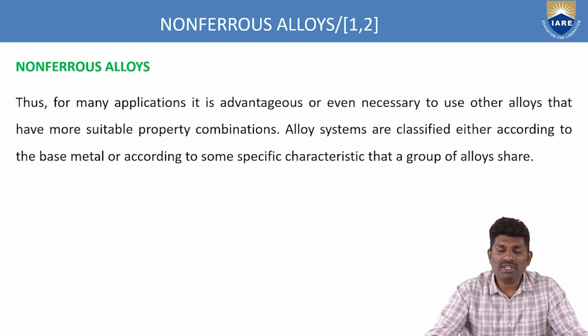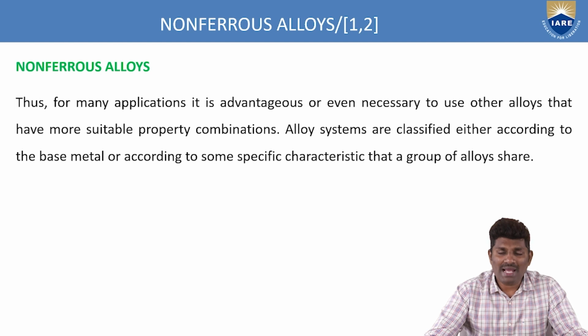By replacing the ferrous alloys we are trying to get better materials, where the same properties available in ferrous materials can be achieved in non-ferrous alloys too. That is why alloy systems are classified either according to the base metal or according to the specific characteristics that a group of alloys share.